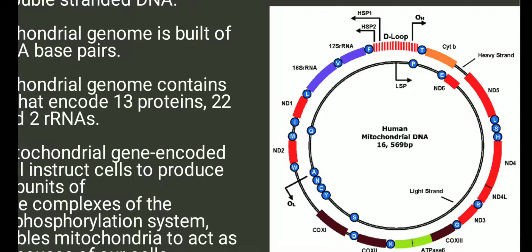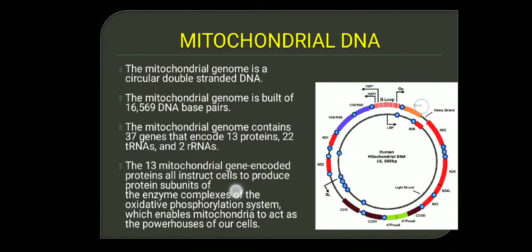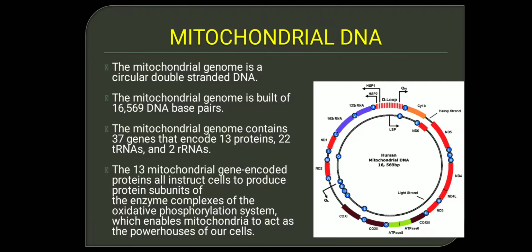16,569 base pairs, and they have genes which encode certain complexes like cytochrome B, cytochrome C, complex 13, then ATPase 6, ATPase 8, complex 9, complex 12, like this. So there are various complexes present on the mitochondrial membrane for oxidative phosphorylation to take place. All these are encoded by the 13 protein encoding genes.